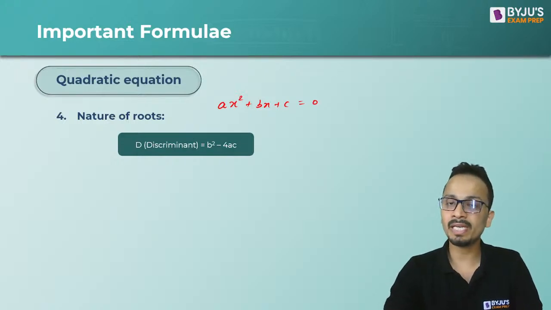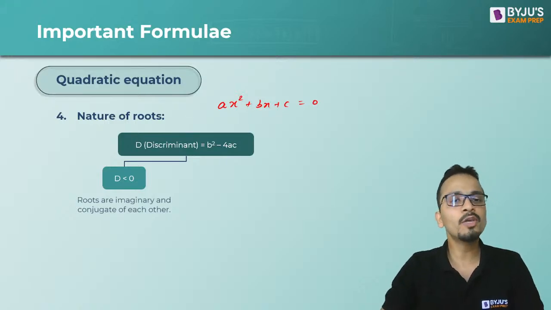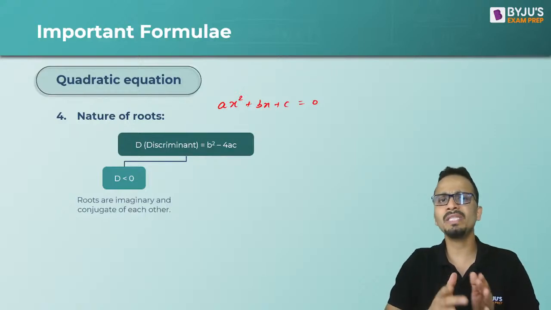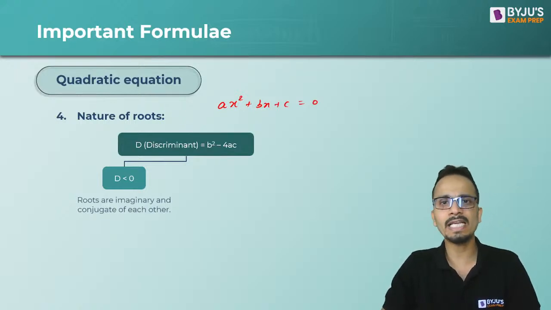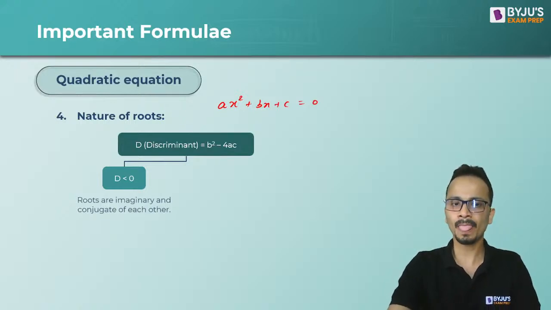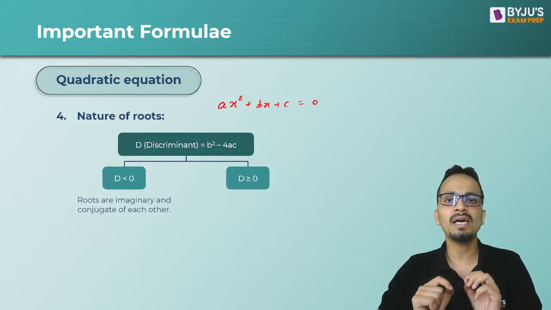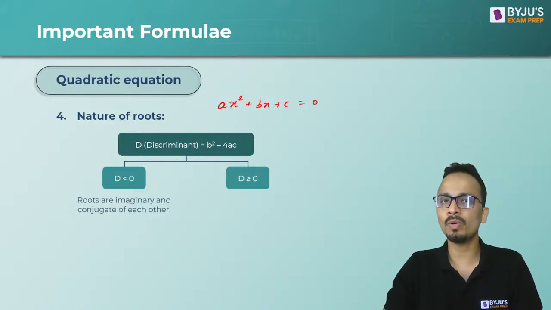Now if discriminant is less than 0, then the roots of the equation will be imaginary and they will exist in pairs. That means one root will be the complex conjugate of the other root. This is when d is less than 0. Now if d is greater than or equal to 0, then the roots will be real.